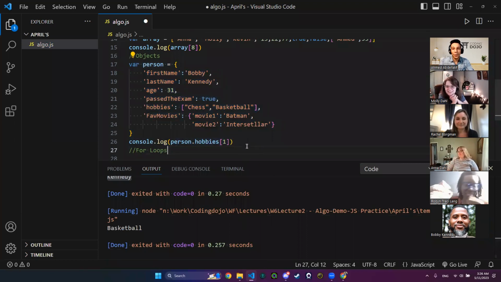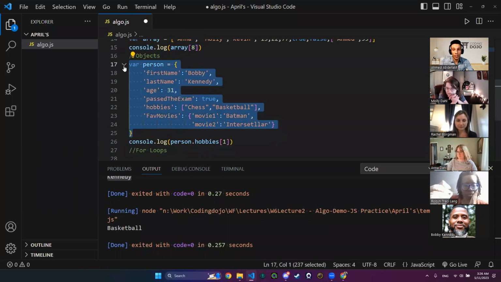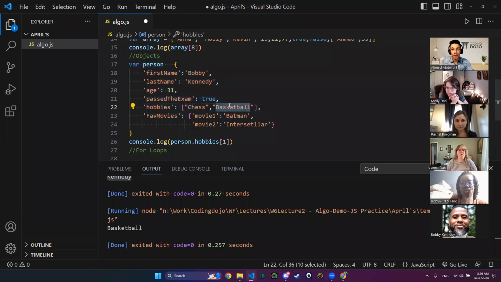What happened right here? We wanted to console log basketball, right? So basketball is in an array, and that array is inside of an object, right? So basketball, we call it from its key, which is hobbies. So person, which is my object, dot hobbies.